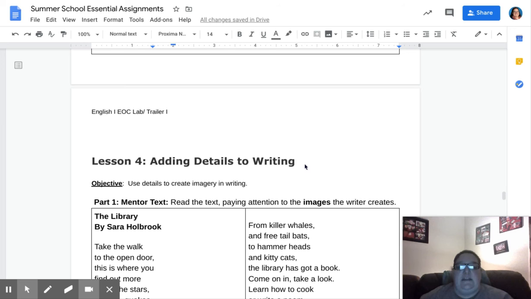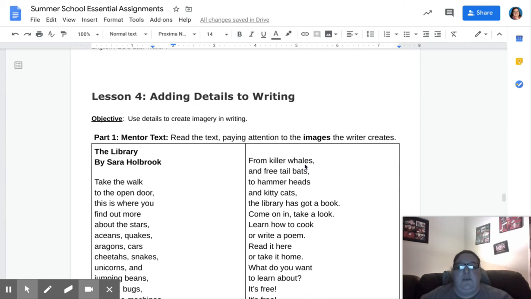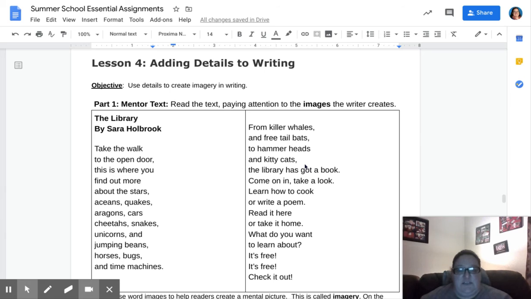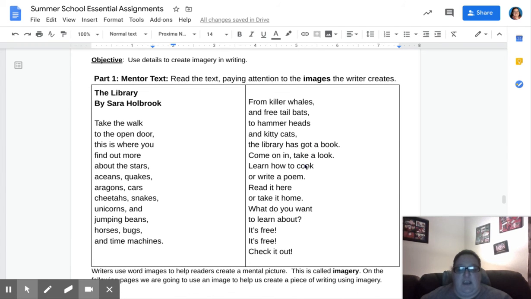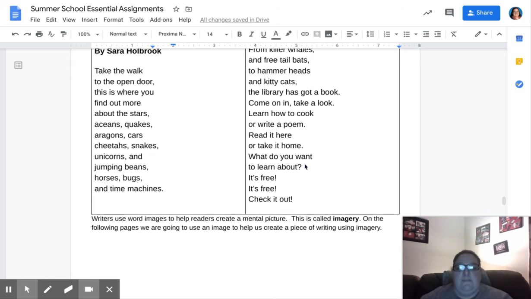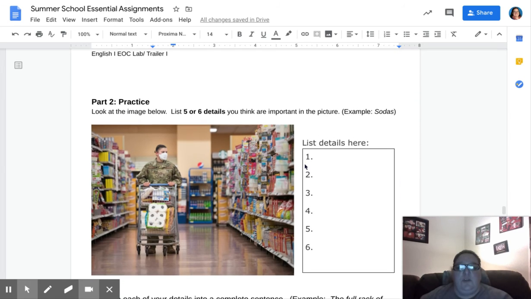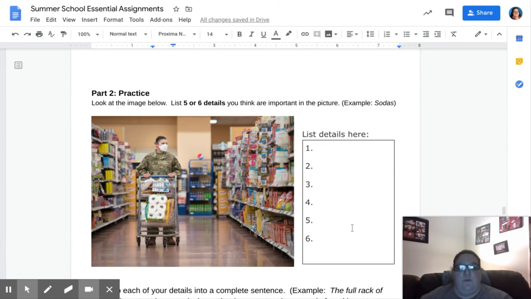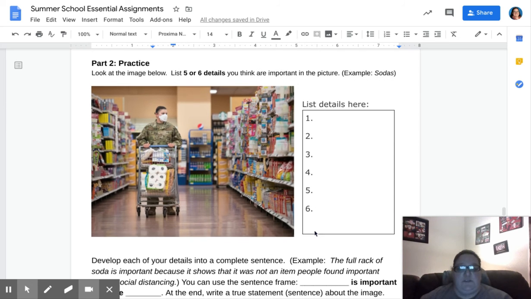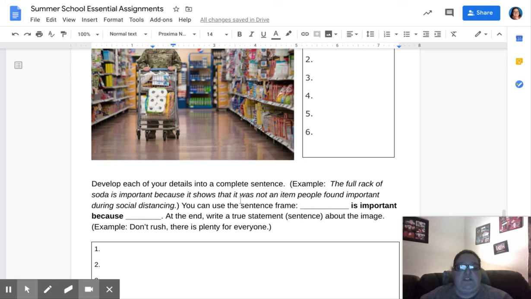Lesson 4, adding details to your writing. Here we begin again with a mentor text, and we're paying attention to the images that the writer is creating. Then in our practice section, we're looking at a picture, and over here on the right-hand side, you're going to list 5 or 6 details that you think are important in the picture. And the example that I gave you is sodas. If you notice in the background here, they have a cart full of sodas. And then you're going to go into developing sentences and explaining why those are important.